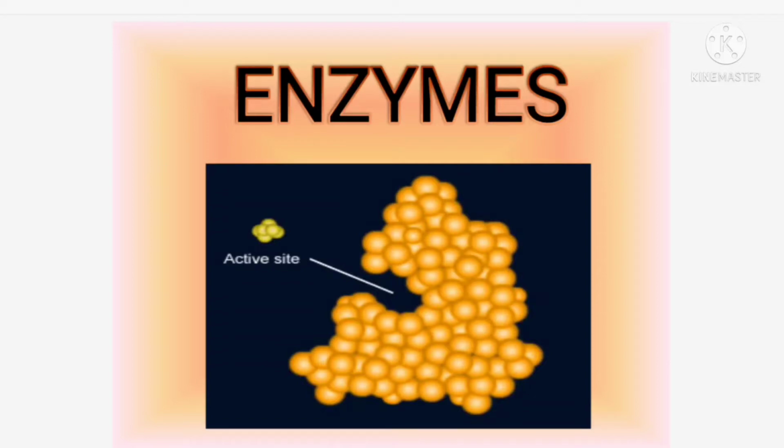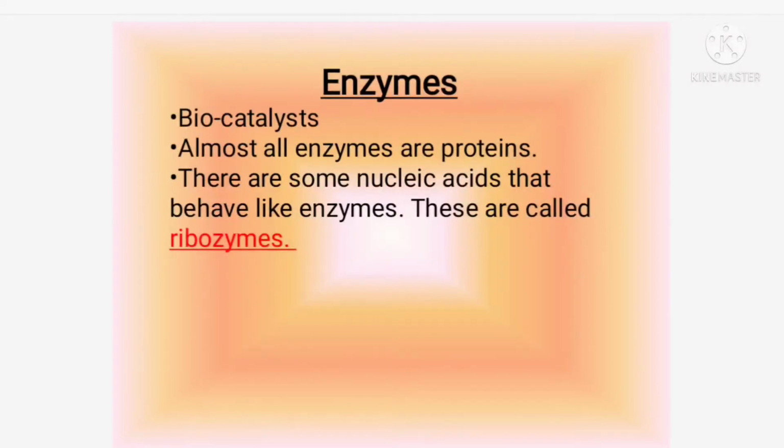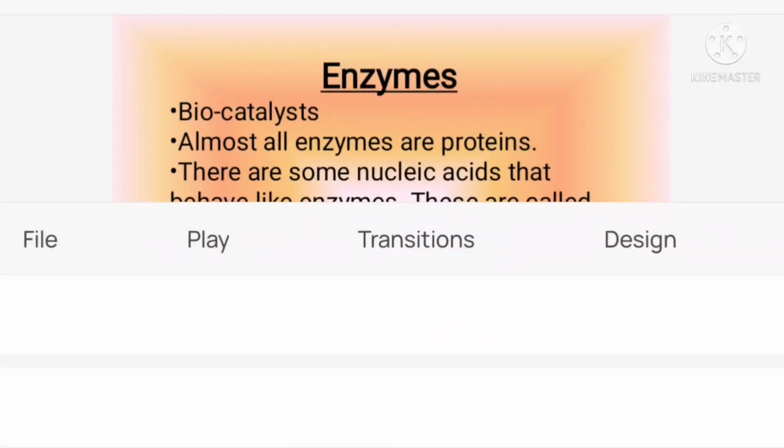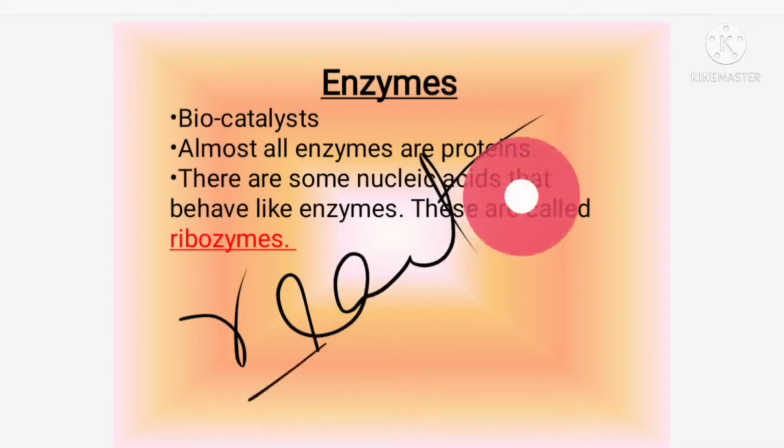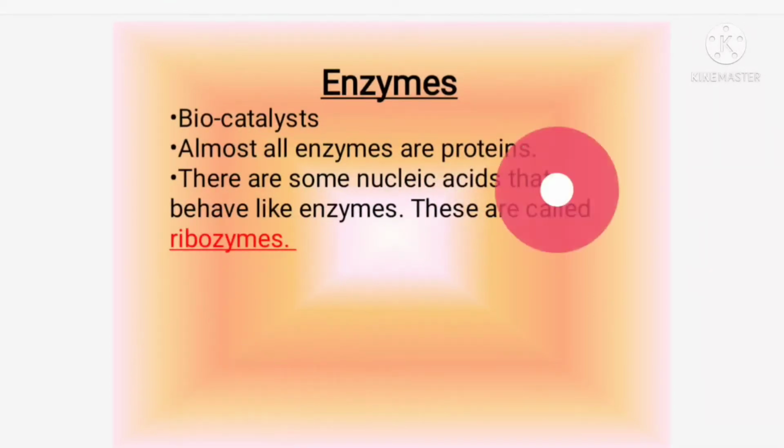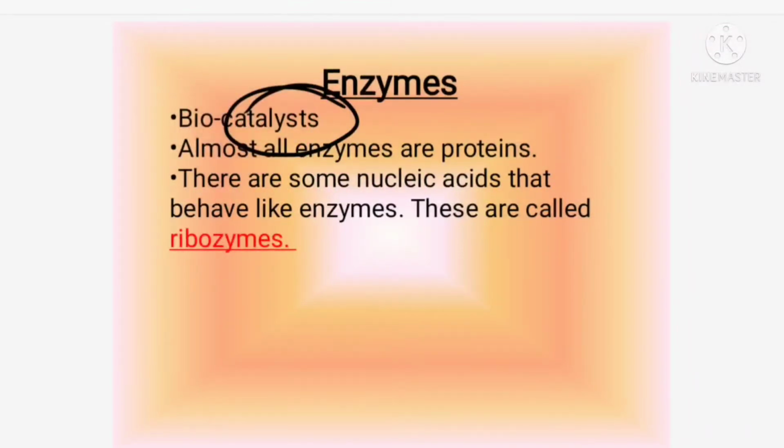So when you are seeing enzymes, they are otherwise called biocatalysts. So you know what a catalyst is? A catalyst is something that increases the rate of a chemical reaction, isn't it? It means that if that substance is present, the reaction will go on very fast. That sort of substance we call a catalyst. In the presence of the catalyst, the reaction happens at a faster rate compared to without a catalyst.